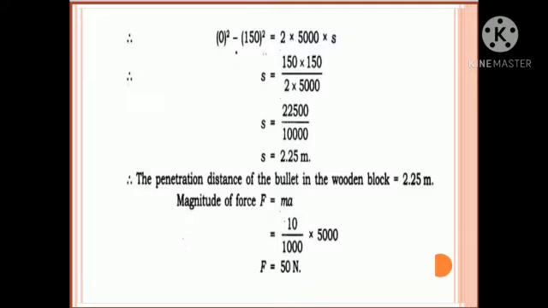The penetration distance of the bullet in the wooden brick is 2.25 meter. Now magnitude of force F equals mass into acceleration. So 10 upon 1000 into 5000. That is force equals 50 Newton.